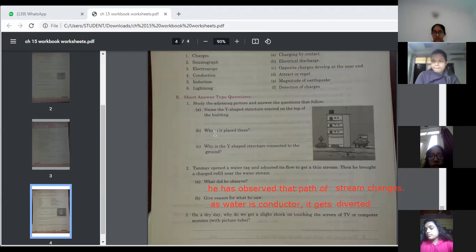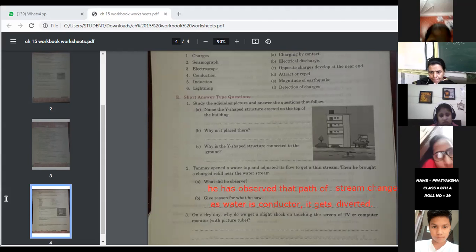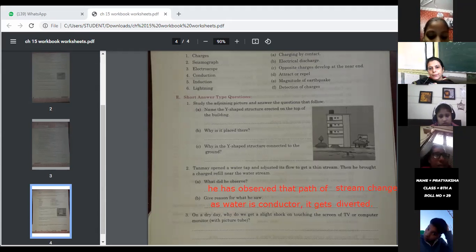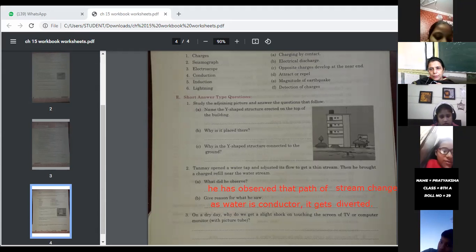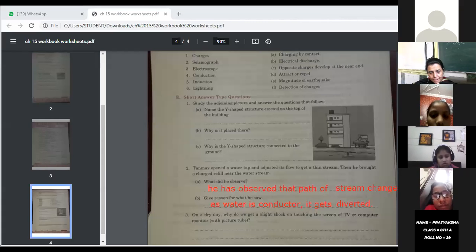Ma'am, yes, it happens because electric appliances have electric wires and currents, and electric charge gets accumulated on the screen.